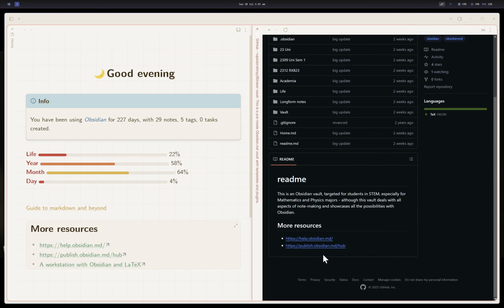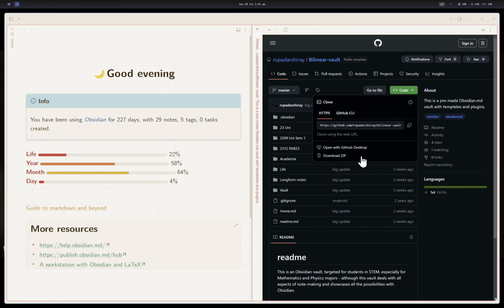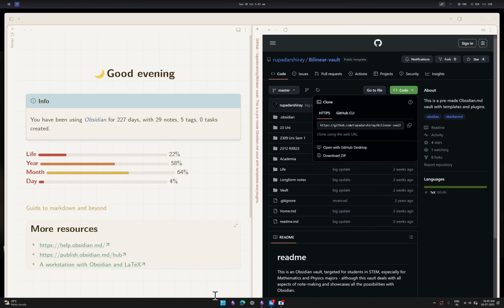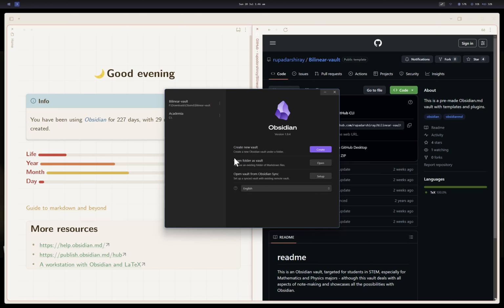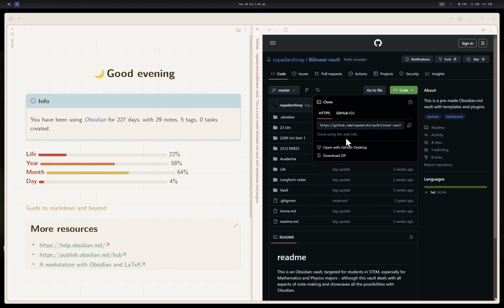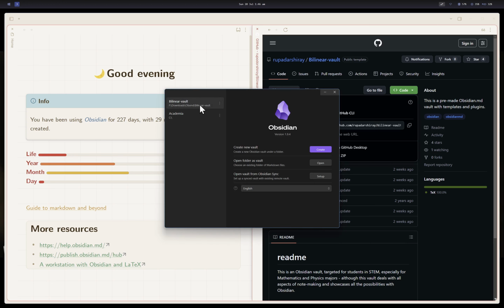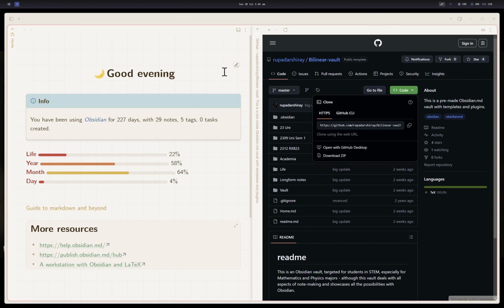What you have to do is download the zip and open it up in Obsidian, so install Obsidian from the obsidian.md website. After installing, open the software, and it will ask you to open a folder as a vault. Open the unzipped folder from this template as a vault, which should open up this vault blank.